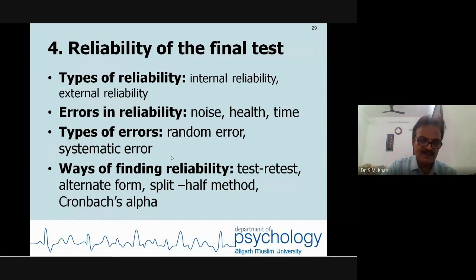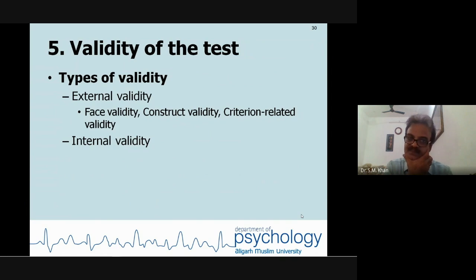Random means your sample is selected on the basis of randomness. You have ruled out all the biasness, systematic errors, scoring criteria, data entry, and screening the data set, removing the outliers, types of errors, and different methods of reliability. Test-retest, alternate, split-half, and Cronbach. We will discuss one by one. Validity of the test, types of external validity and internal validity, that we will discuss.